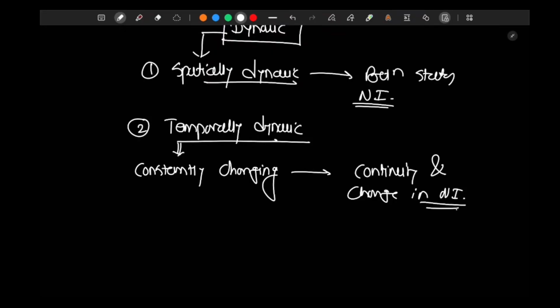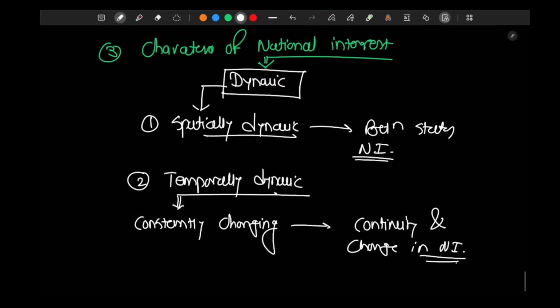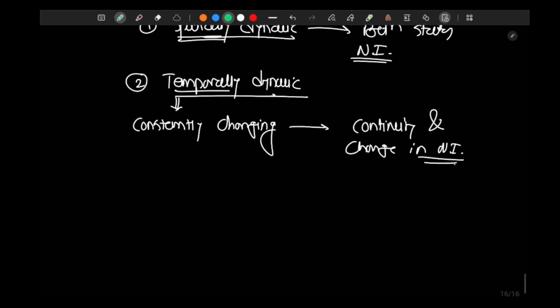From PL480, when we did not have even food to eat, to today, Indian national interest has changed. It is no longer about survival, it is about growth today. This is what I mean by spatially dynamic and temporally dynamic. National interest changes from one space to another, and it also changes from one time to another.